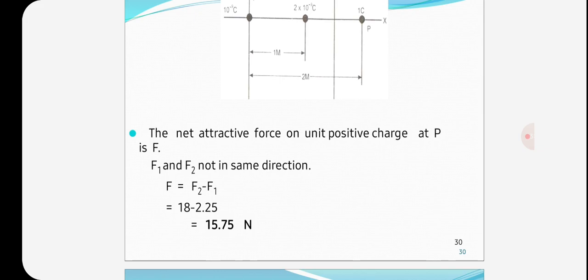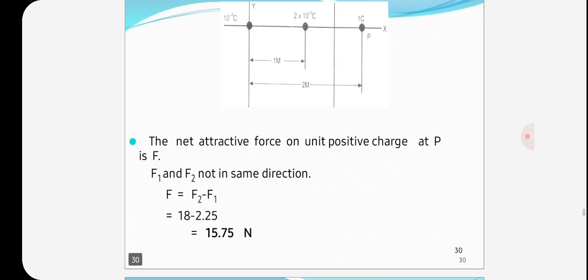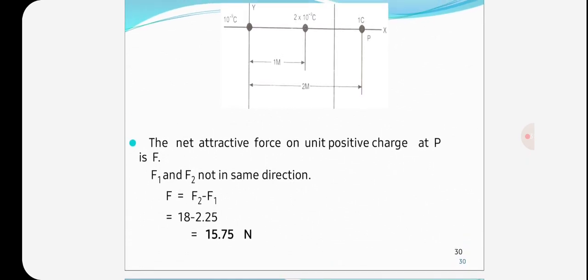So finally the force acting at point P is 15.75 Newton. These are a few problems in electrostatics, depending on Coulomb's laws of electrostatics.